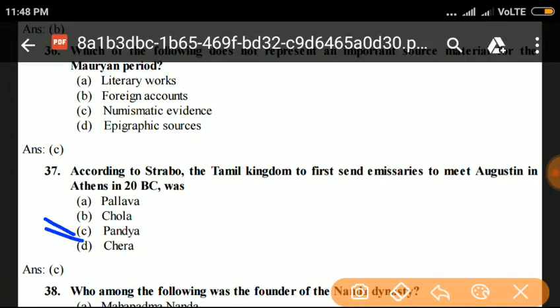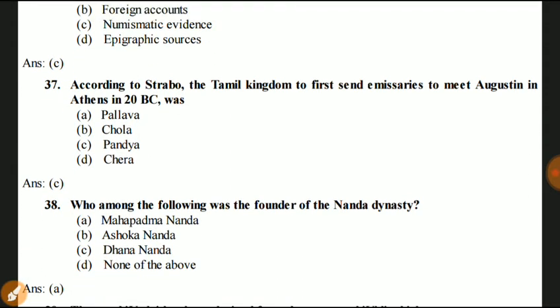Pandya. According to Strabo, the Tamil kingdom Pandya first sent emissaries to meet Augustus in Athens. Next question, question number 38. Who among the following was the founder of the Nanda dynasty? A. Mahapadmananda, Ashokananda, Dhananand, none of the above.